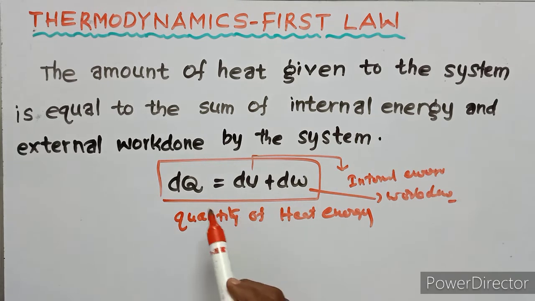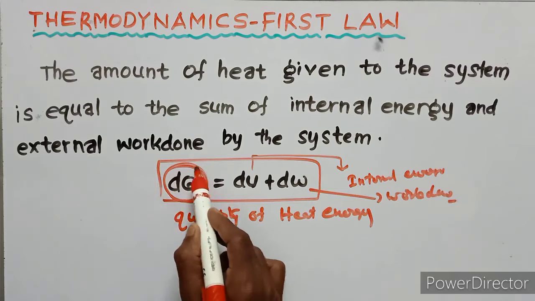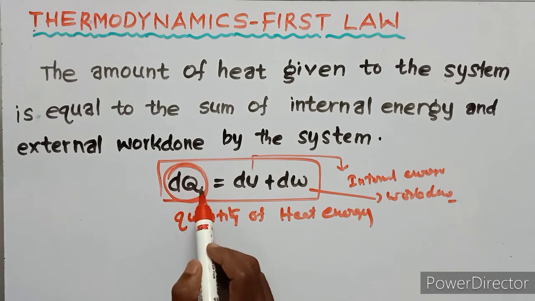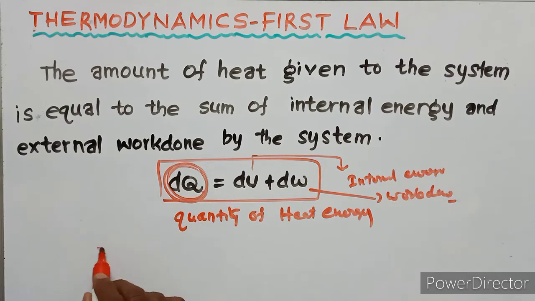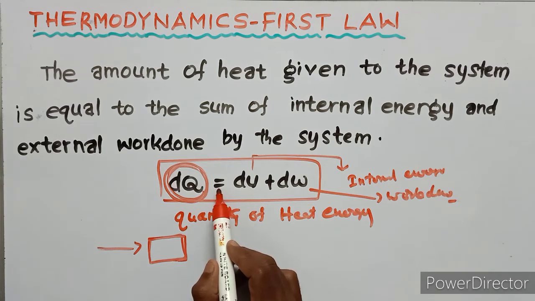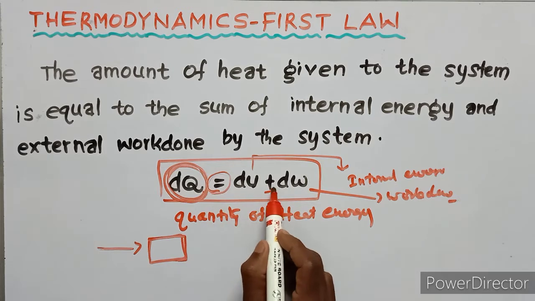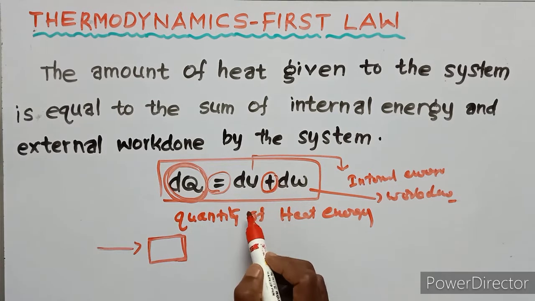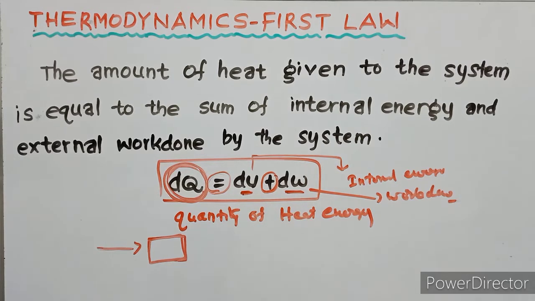Once again, the amount of heat given to the system is equal to the sum of internal energy and work done.